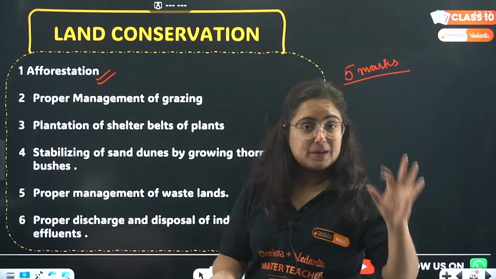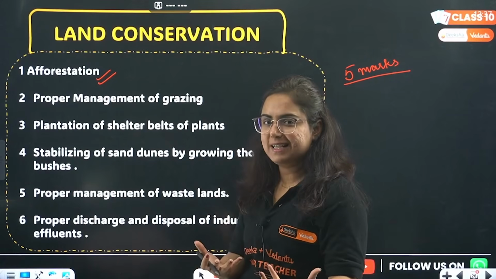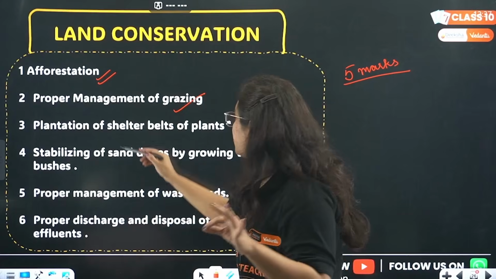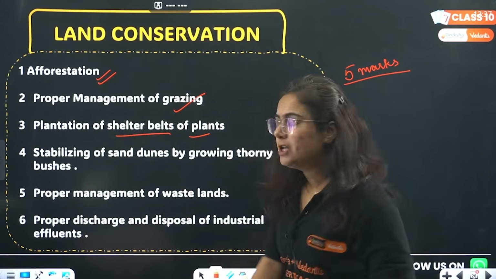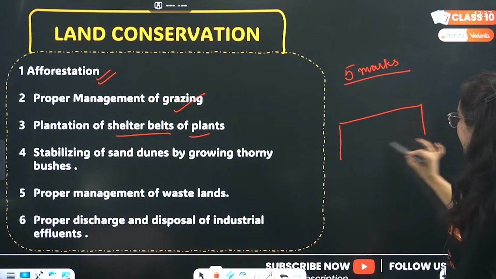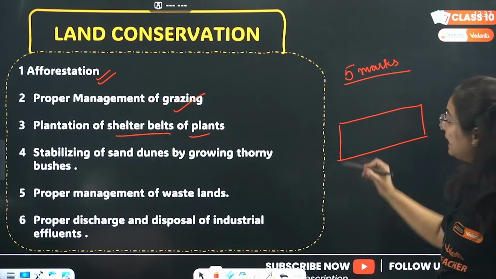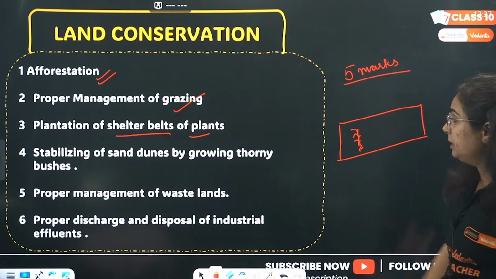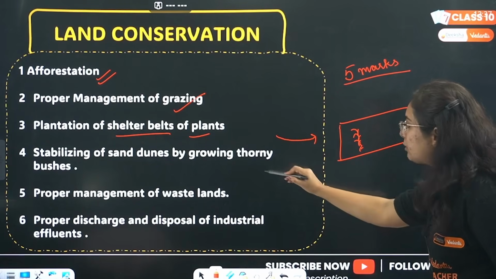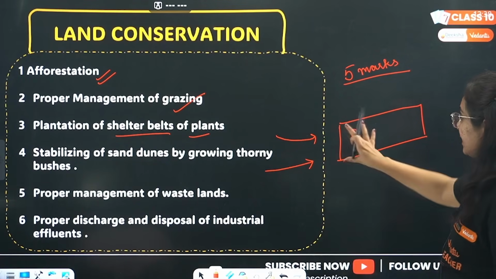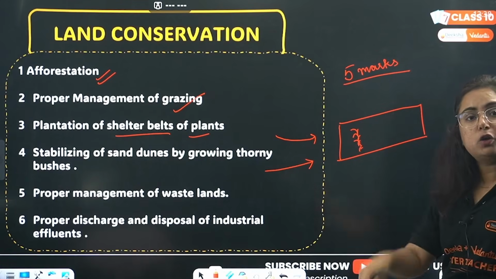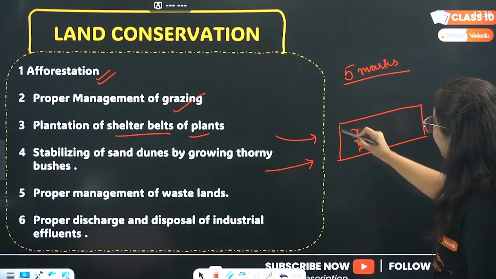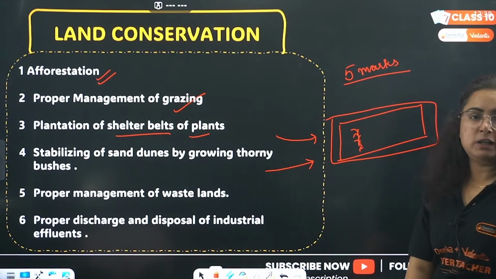Afforestation. Proper management of grazing. Overgrazing is there, so let's properly manage it. Plantation of shelter belts of plants. Now what is this? So beta, see, this is your land area. This is your land area where you grow different types of crops. Now what happened? Because of the wind, because of the running water, sometimes they enter into these lands and destroy your crops, destroy your soil, destroy the quality of your land. What we can do in the margins of the land, right?